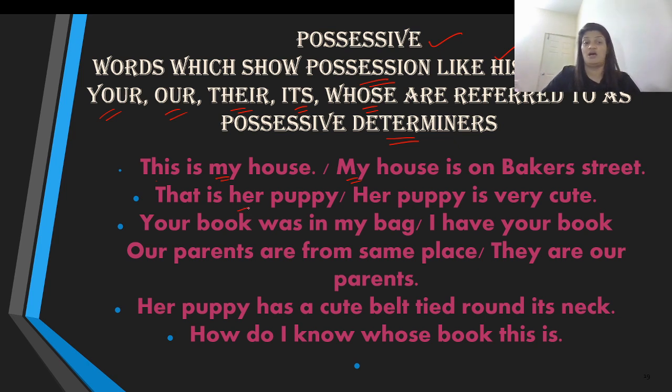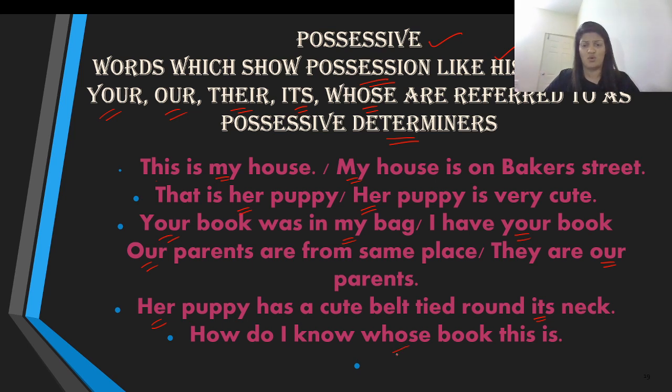That is her puppy. Her puppy is very cute. Your book was in my bag. I have your book. Our parents are from same place. They are our parents. Her puppy has a cute belt tied around its neck.